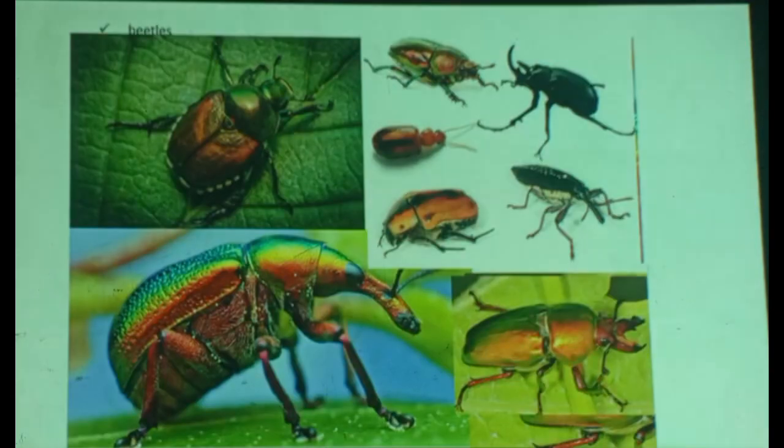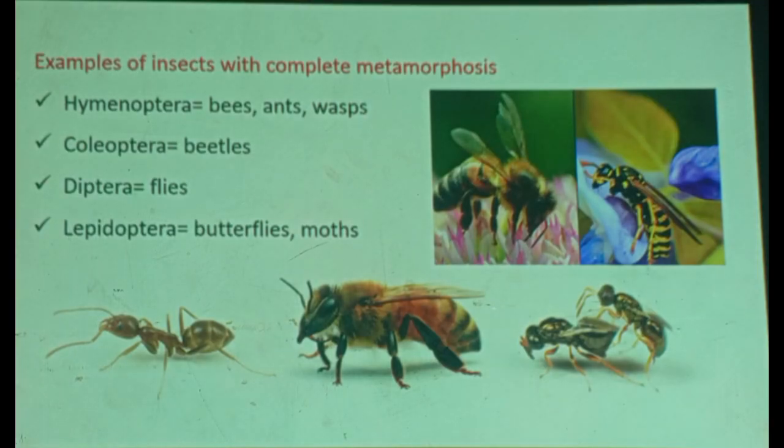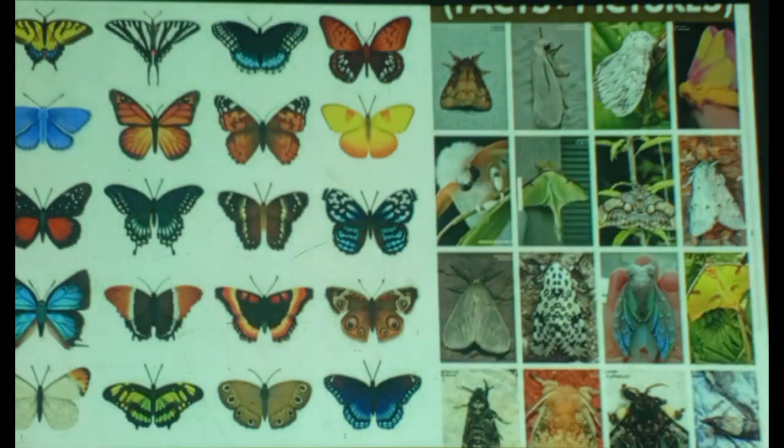And you do have here also Diptera flies, and Lepidoptera, the most attractive of these insects with complete metamorphosis, butterflies and moths. You can see butterflies, and there moths. Especially their larval forms are really huge pests which are destroying our crop plants.